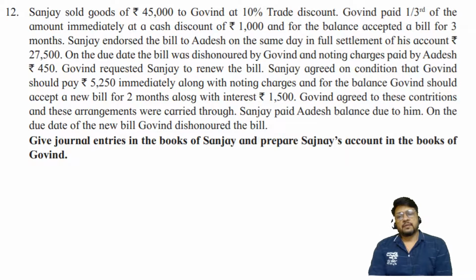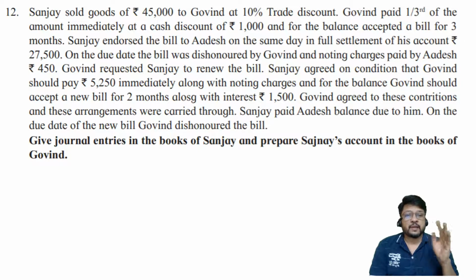Okay. Give journal entries in the books of Sanjay. Sanjay is the person who sold the goods. That means we are talking about the books of the seller, or the books of the drawer. Journal entries. And prepare Sanjay's account. Sanjay's account cannot be prepared in Sanjay's own books. That means we will have to consider the books of somebody else. Who is that somebody else? That is the books of Govind. Who is Govind? Govind is the buyer. Govind is the drawee. Govind is the debtor on whom the bill was drawn and who ultimately dishonored the bill.